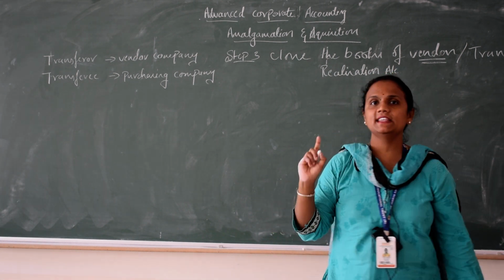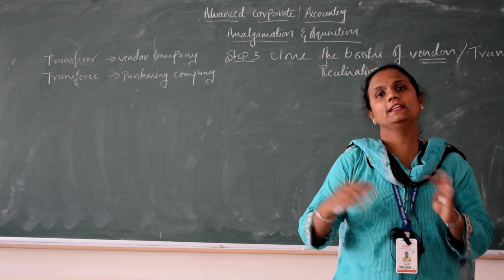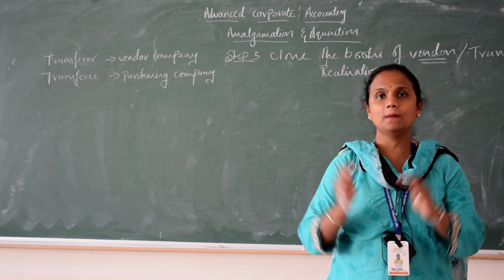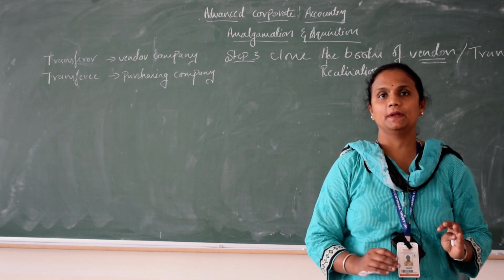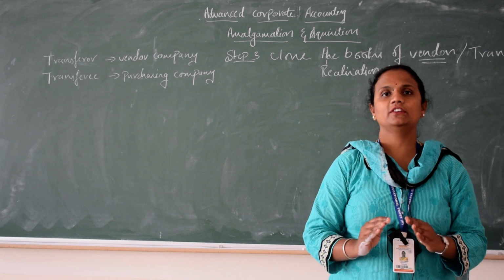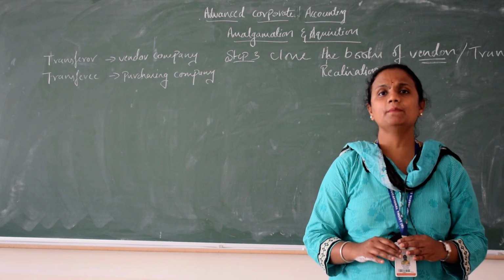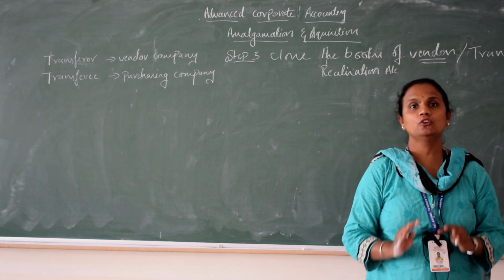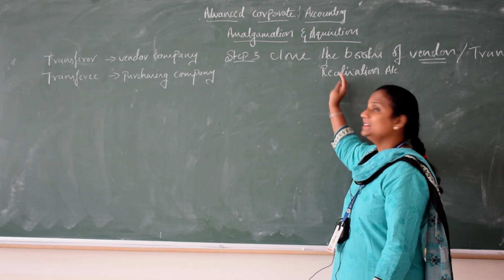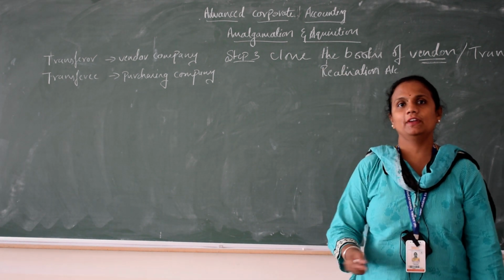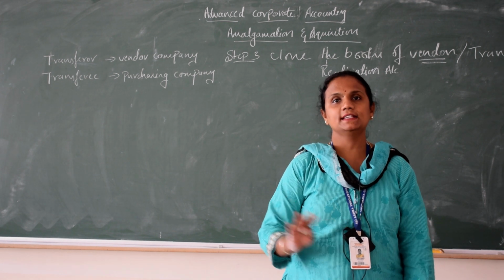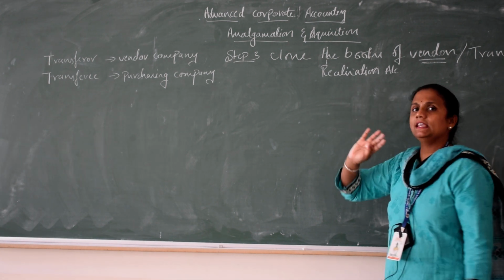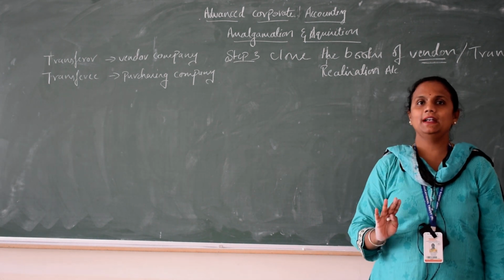So why do we say close the books of vendor? In case of amalgamation or absorption, two companies close and a new company is formed. The company which is closed is called the transferor. The company which is purchasing is called the transferee. The new company is the transferee. The companies which are getting closed, we have to close their books. Say for example, when we vacate our place, we see that all assets are taken out of that place. The same way here we have to close the books of the vendor, the transferor.